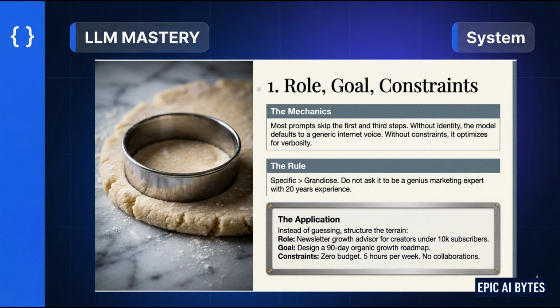First pattern, role, goal, constraints. Most prompts skip this, and when they do, the model defaults to generic behavior. So instead of saying, write a marketing plan, you define the terrain. Who is the model acting as? What exactly is the outcome? What are the limits? Example. You're not asking for a plan. You're asking, act as a growth advisor for small creators. Design a 90-day plan, 0 budget, limited time, no partnerships. Now the model doesn't guess. It operates inside a defined environment, and that's the difference.